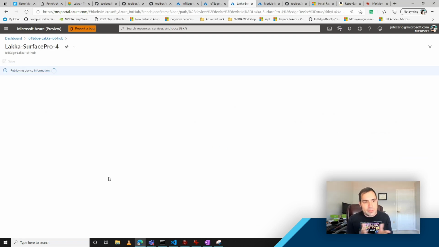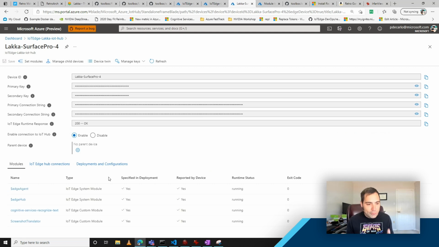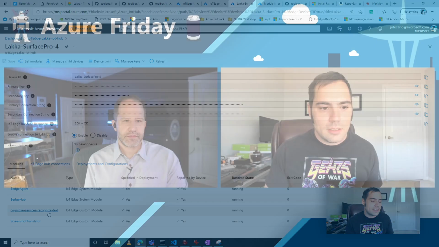The device we'll be looking at today is a Surface Pro 4 that is running the system modules, the Edge Agent and the Edge Hub. These are system modules of IoT Edge that allow for the orchestration and the communication back and forth with the Azure IoT Hub. It also runs something I call the Screenshot Translator, which is a custom module, and something called Cognitive Services Recognize Text, which we're using locally for the OCR component in this project.